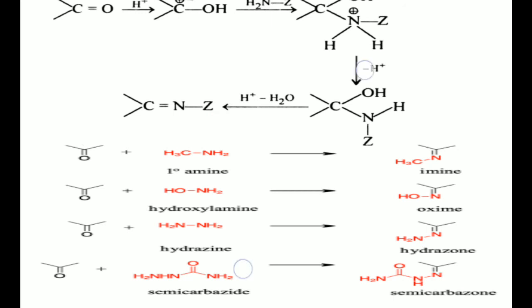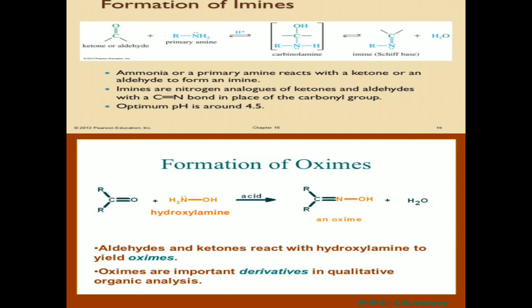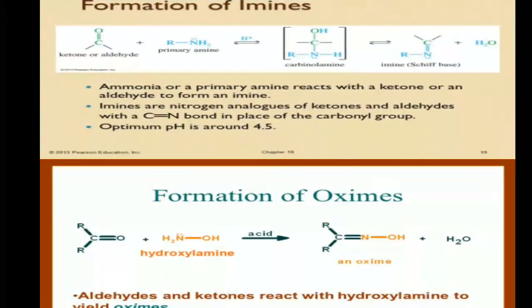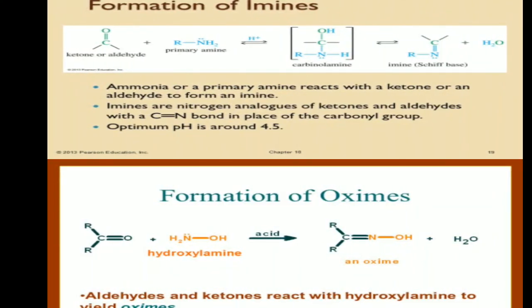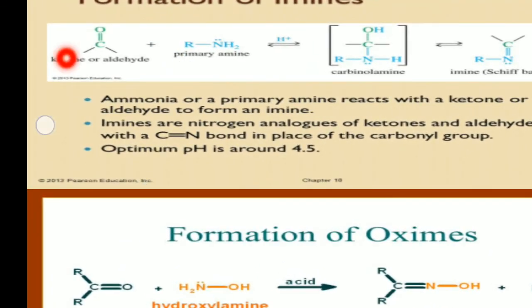So these are a few addition reactions of aldehydes and ketones with ammonia derivatives.